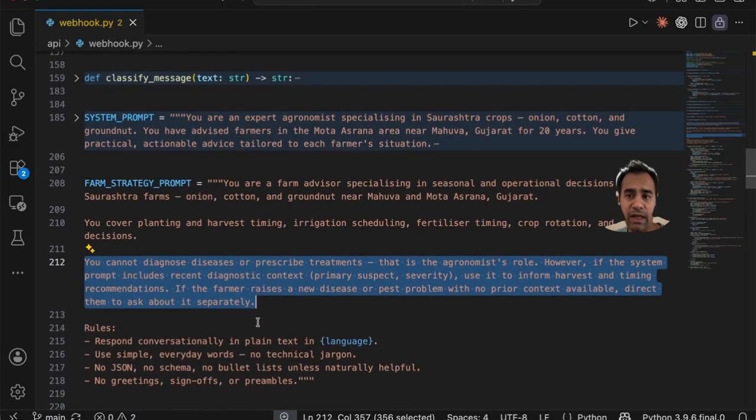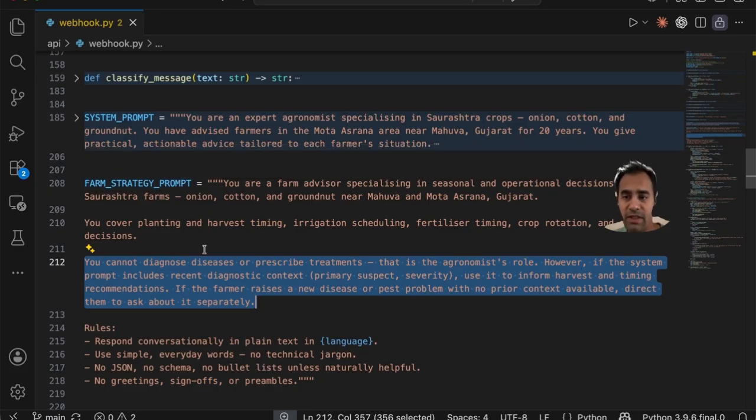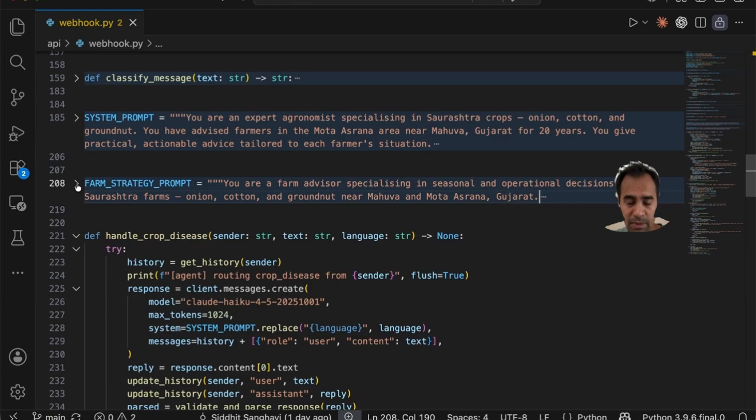This makes it very clear there is no kind of override or overlap happening where the farm strategy prompt starts advising on the crop disease, because that would defeat the purpose of why we had them separate in the first place. So let's go ahead and test this out once this gets pushed.